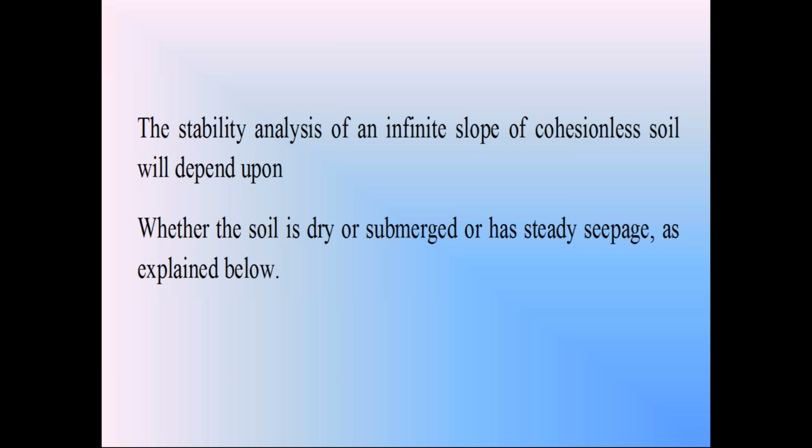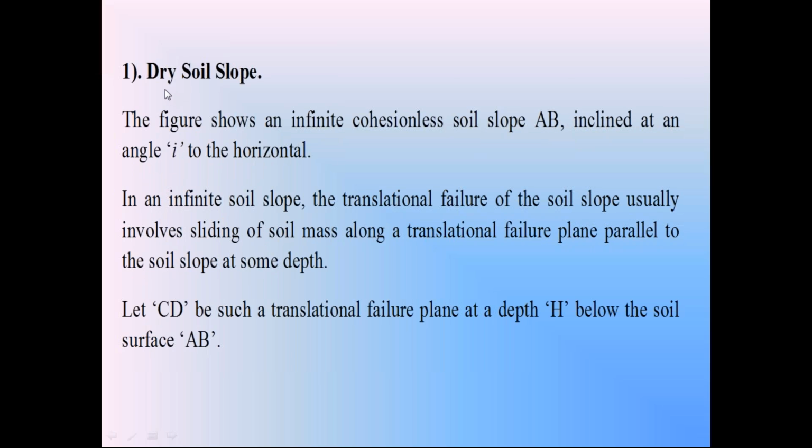Please everyone follow this discussion carefully. From now onwards, a lot of mathematics we are going to discuss in stability of soil slope. So we consider the infinite cohesionless soil slope when the soil in the slope is in dry condition.